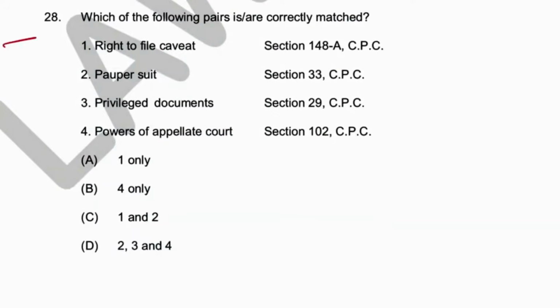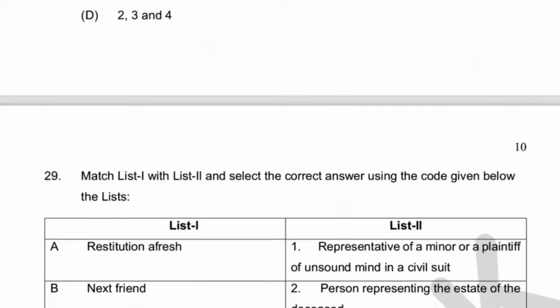Next, 28. Which one of the following pairs are correctly matched? Right to file caveat, 148A. Absolutely correct. Pauper suit. It is Order 33, not Section 33. This is wrong. Privileged documents is nowhere mentioned. Section 29 is service of foreign summons. Powers of appellate court, it is 107. So this is also wrong. So only 1 is correct. A is the answer, 1 only.